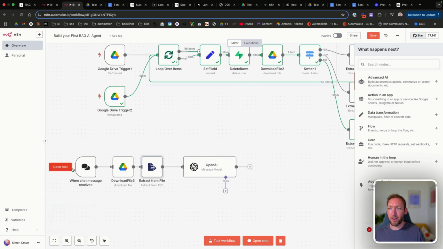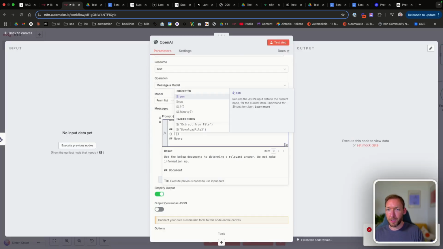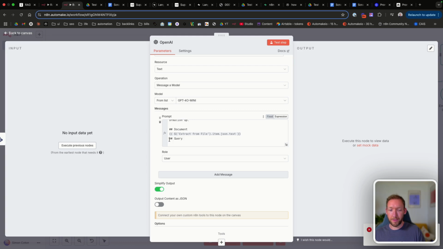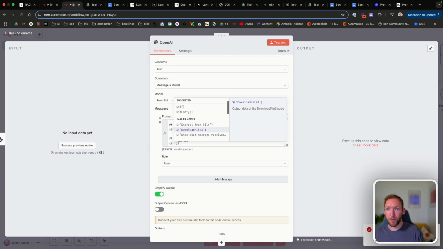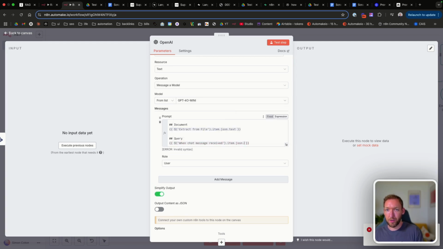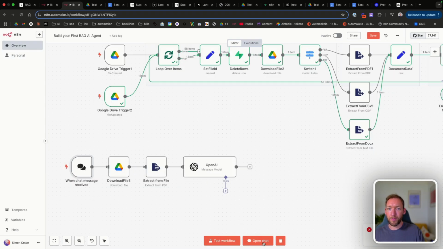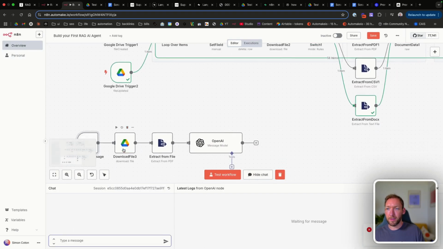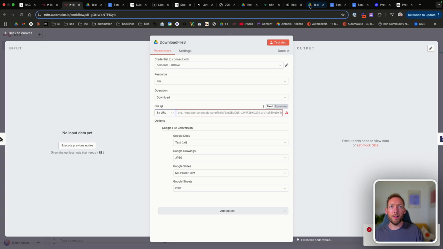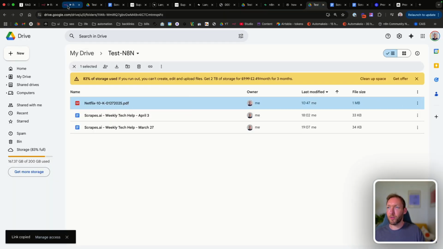And then inside our OpenAI node here, we're going to just dynamically pass in the text that's retrieved from the document, which in this case is the financial document, but also the user query. So we'll pull dynamically the user query.item.json.chat input, I believe. And now if we try to open the chat and run this, we'll update this to a URL. We'll feed in the URL of the Netflix document here.